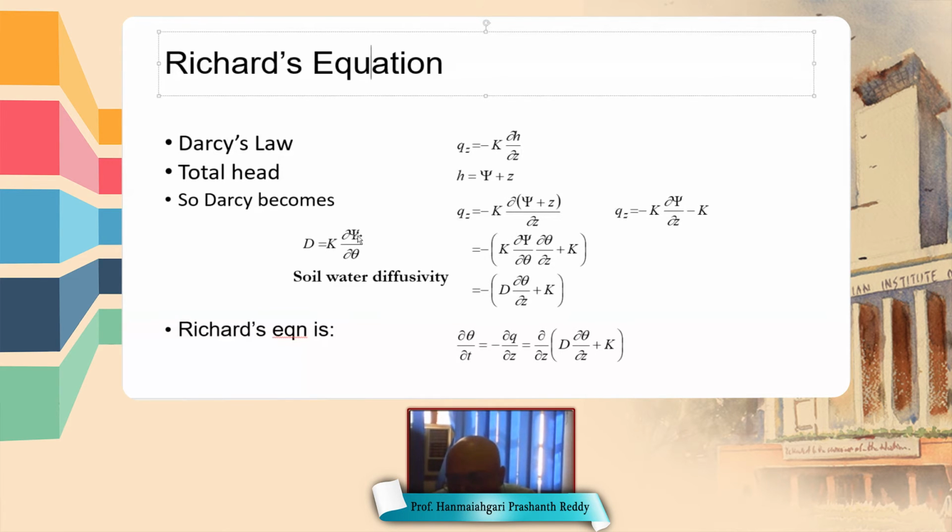That means the gradient of suction head is 1. Then we can write hydraulic conductivity is equal to the soil water diffusivity. So we replace K d psi by d theta as capital D. Then the downward water flux is equal to minus D dou theta by dou z plus k.